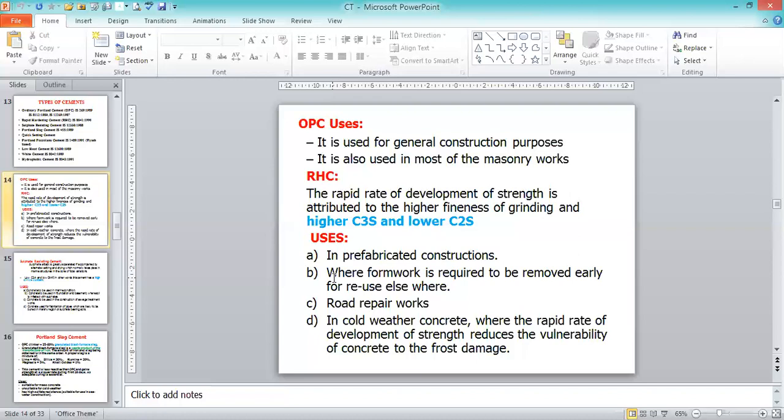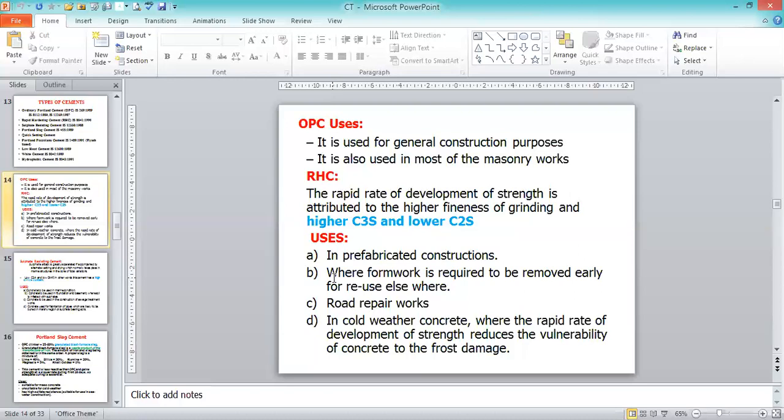The rapid rate of development of strength is attributed to the higher fineness of grinding, higher C3S and lower C2S. Where will we use this rapid hardening cement? In prefabricated constructions, where the structural components are prepared somewhere else, in a remote area, then transported and joined or placed at the site. That is one of the prefabricated constructions.